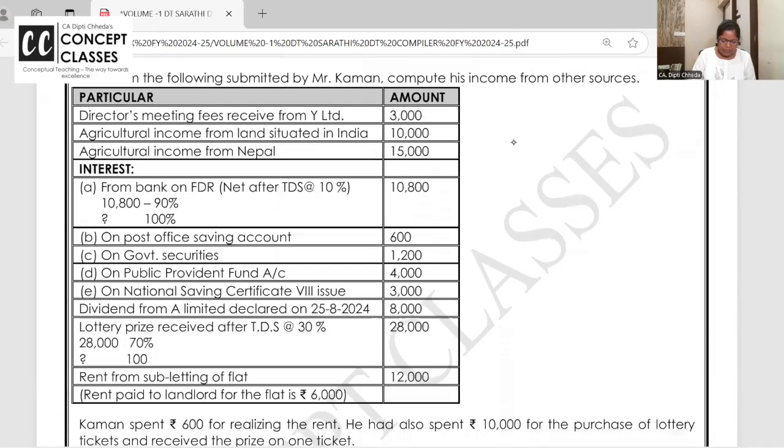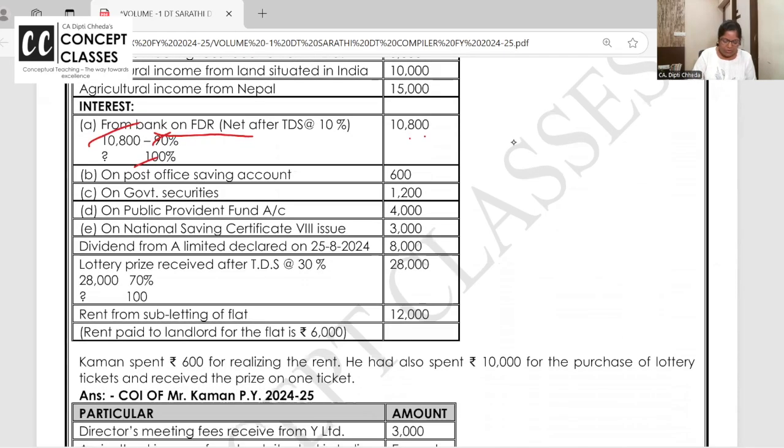See this. You have received FD interest of 10,800, which is 90%. Lottery amount received is 28,000, which is 70%. 100% is how much? 28,000 into 100 divided by 70. It's 40,000.